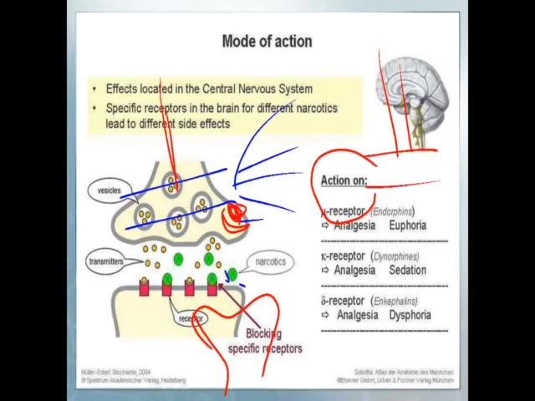encephalinergic neurons, which are responsible to secrete the enkephalin, which is the opioid. So this encephalinergic neuron releases the enkephalin, that is the opioid. This opioid binds to this opioid receptor, and when the opioid receptor is bound with the enkephalin, it blocks the release of neurotransmitter from this to the postsynaptic neuron. So the pain impulse perception does not take place due to the binding of opioids to these receptors. So in this way, the pain impulses are not received, so the person or patient will not feel the pain.